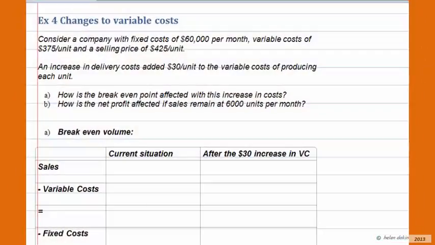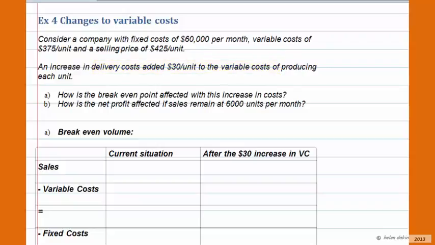With example 4, we're going to do an analysis that involves changes to the variable costs. Consider a company with fixed costs of $60,000 per month, variable costs of $375 per unit, and a selling price of $425 per unit. An increase in delivery costs added $30 per unit to the variable costs of producing each unit. A, how is the break-even point affected with this increase in costs? And B, how is the net profit affected if sales remain at 6,000 units per month?